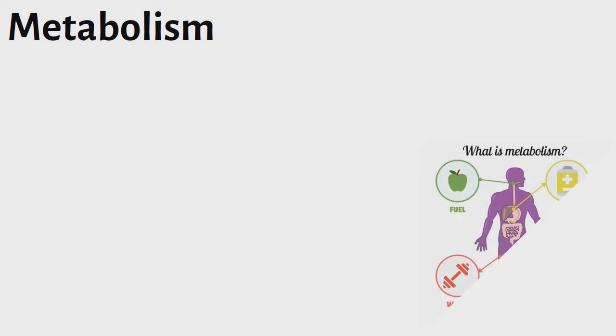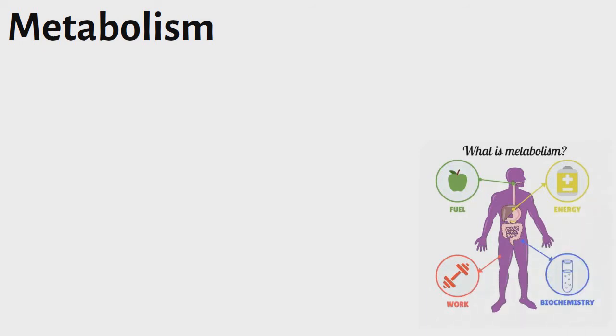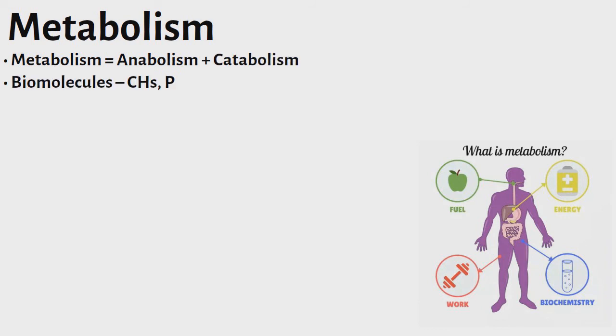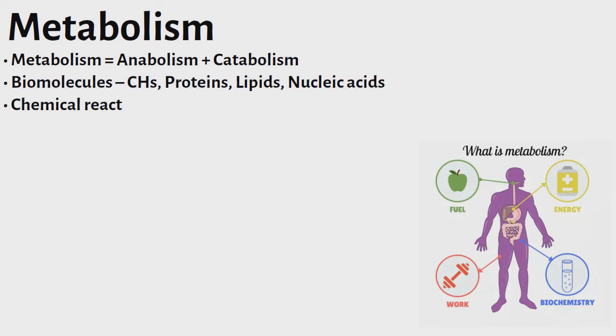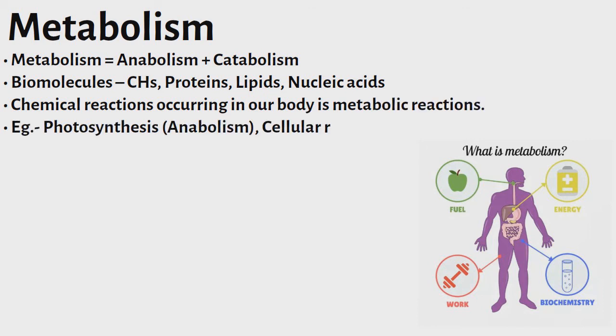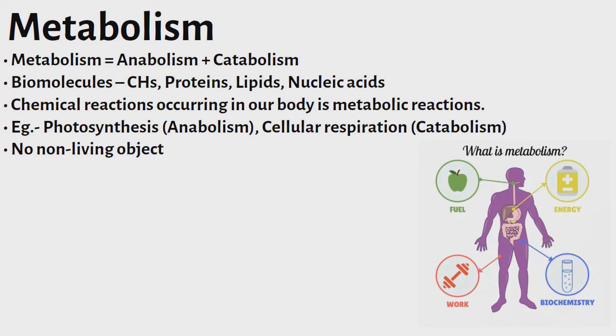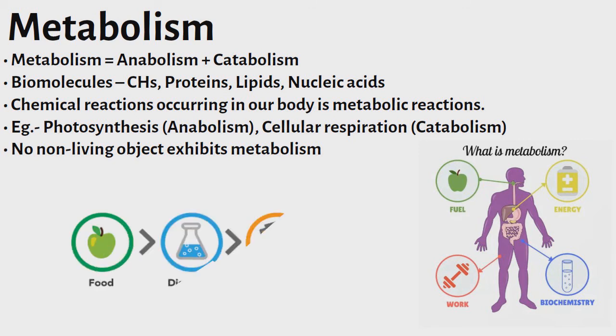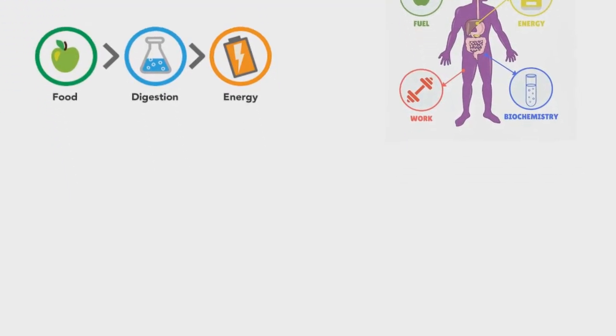Metabolism. Metabolism equals anabolism plus catabolism. Biomolecules: carbohydrates, proteins, lipids, nucleic acids. Chemical reactions occurring in our body are metabolic reactions, e.g. photosynthesis, anabolism, cellular respiration, catabolism. No non-living object exhibits metabolism. Anabolism builds molecules required for the body's functionality. Catabolism breaks down big complex molecules into smaller, easier to absorb molecules.